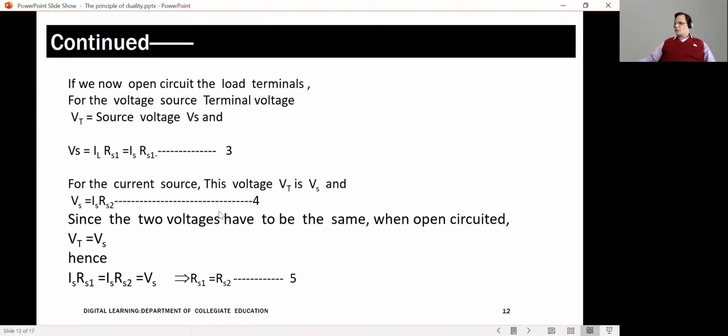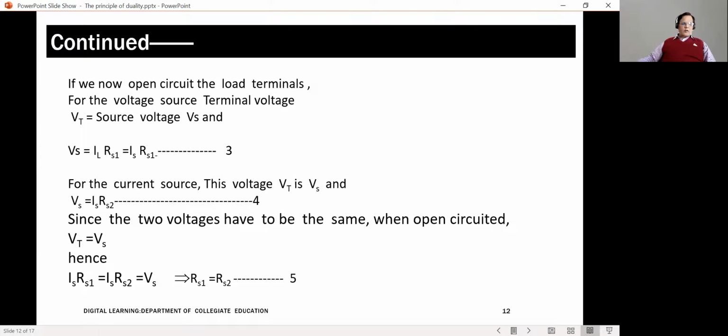Vt, the source voltage or the open circuit voltage of the voltage source, is simply given by, if I were to write it in terms of the current, although there is no current, Is, the maximum current that flows into Rs1, the internal resistance of the voltage source. I am now representing the output voltage in terms of the current and resistance.